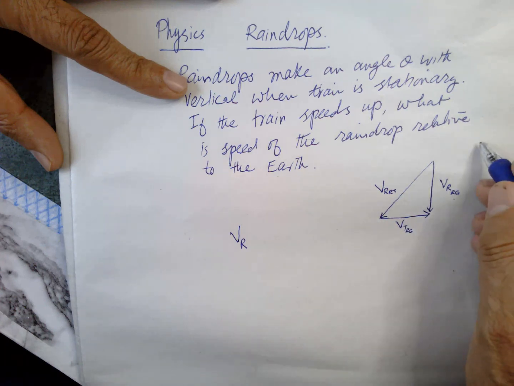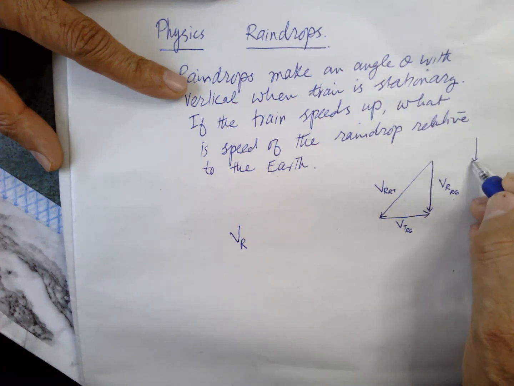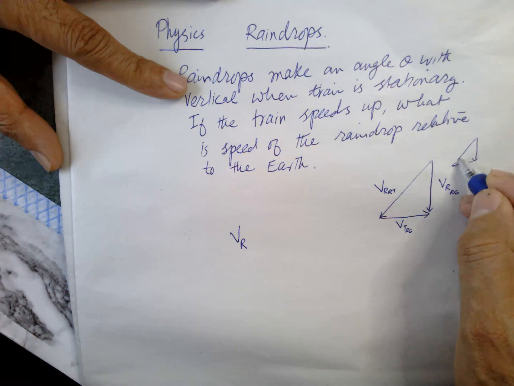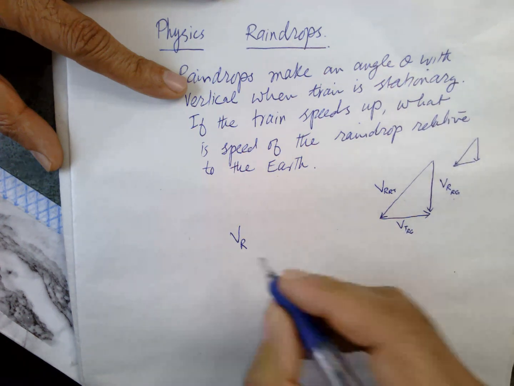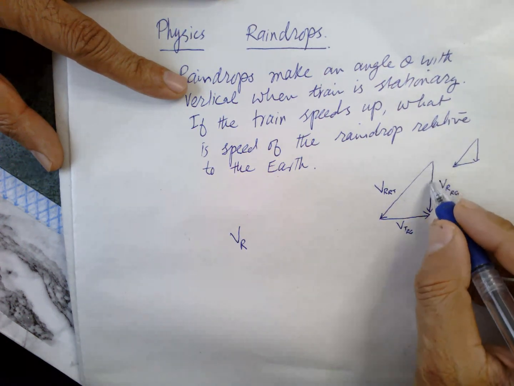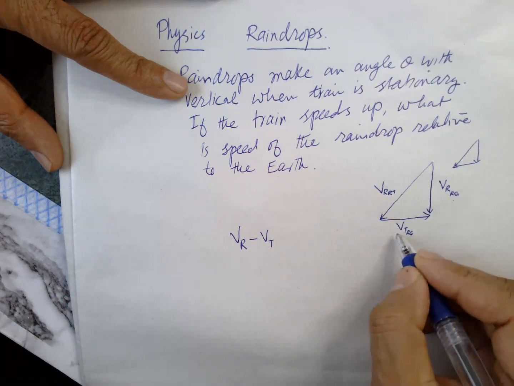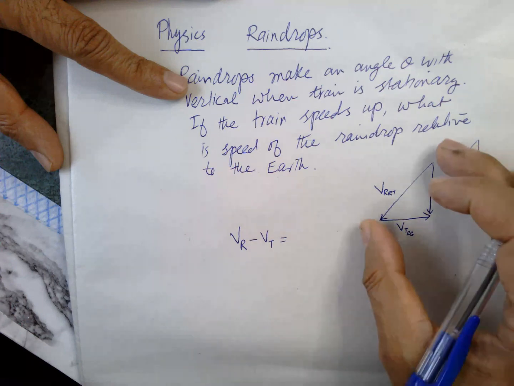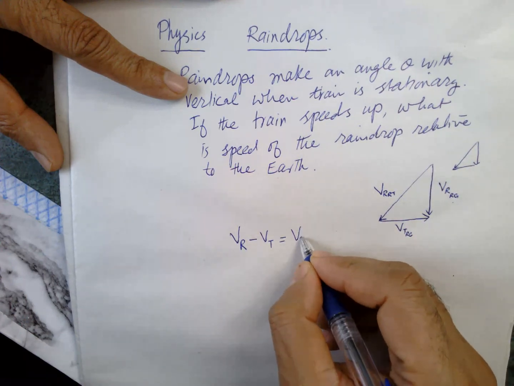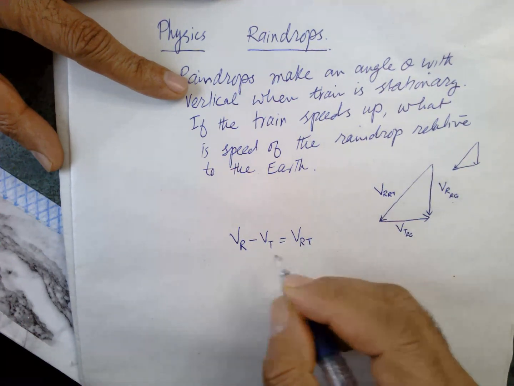It should be like this one: vector 1, vector 2, and this is vector 3. So VR minus VT will be equal to this one, V rain relative to the train.